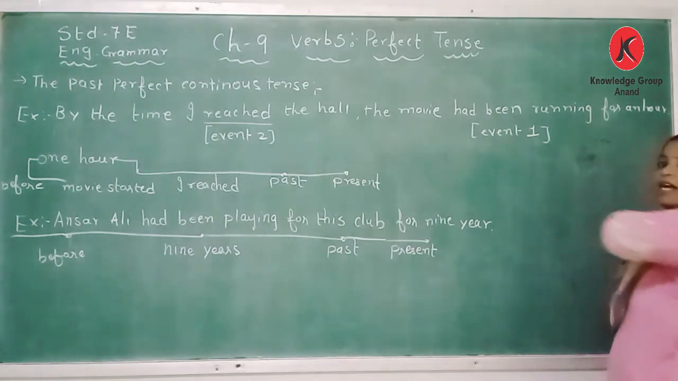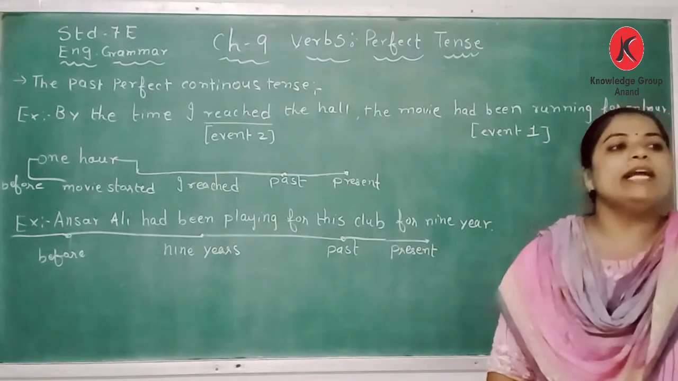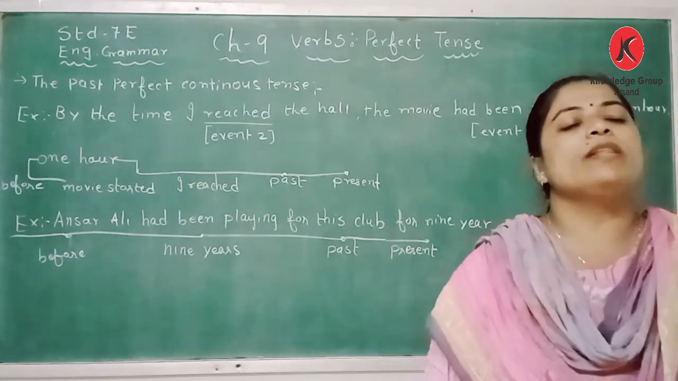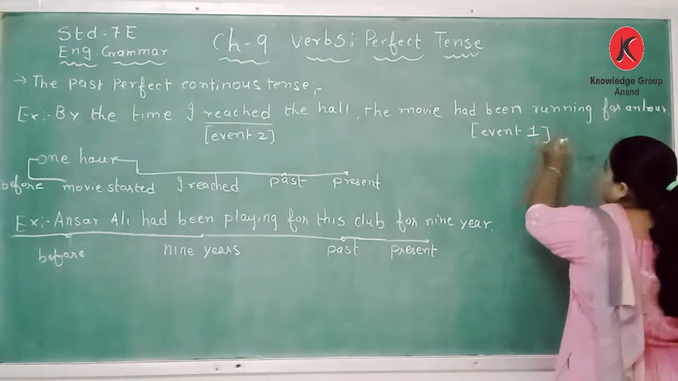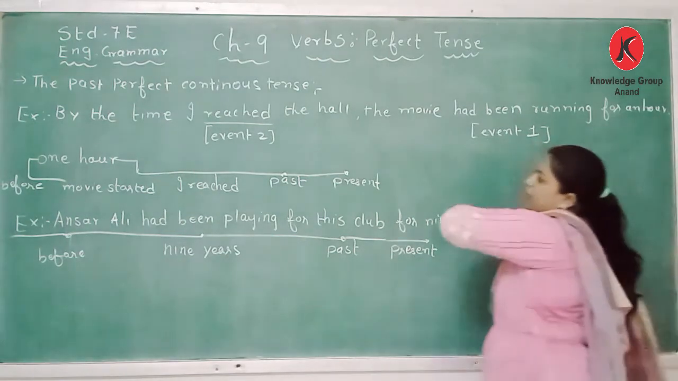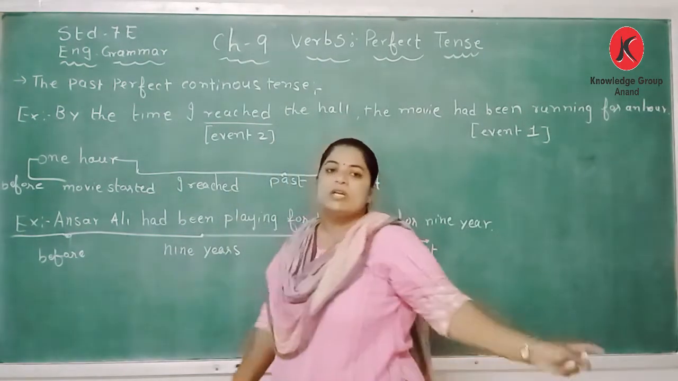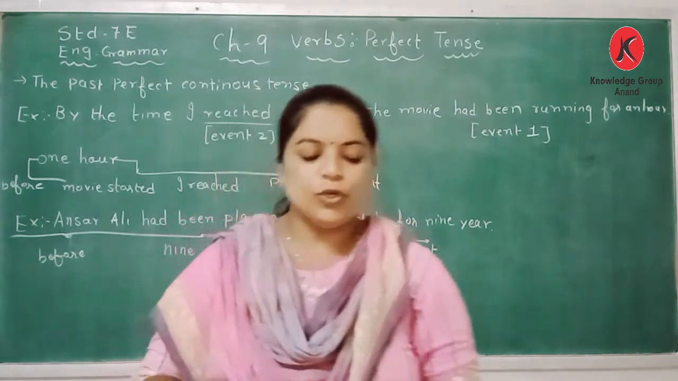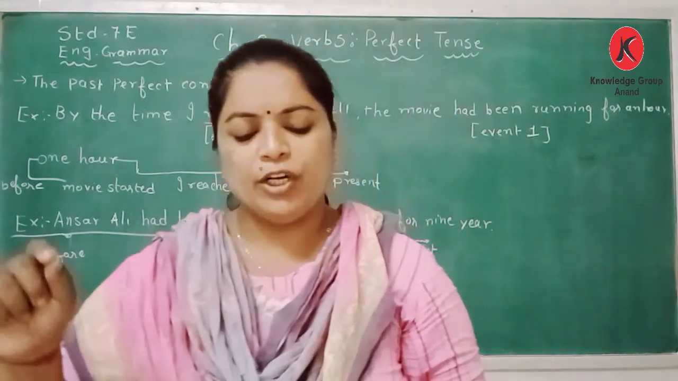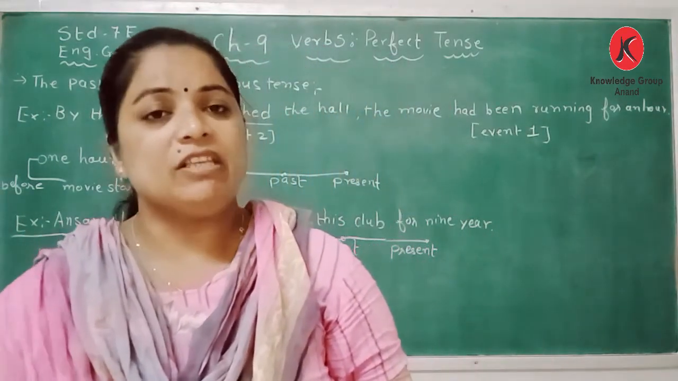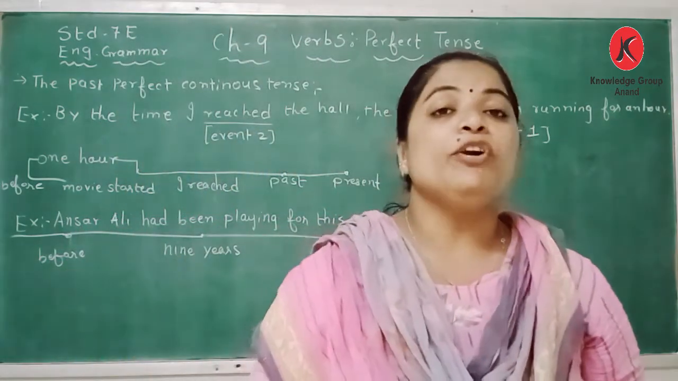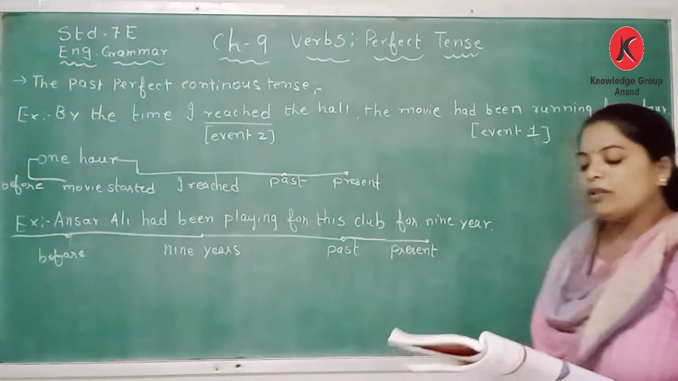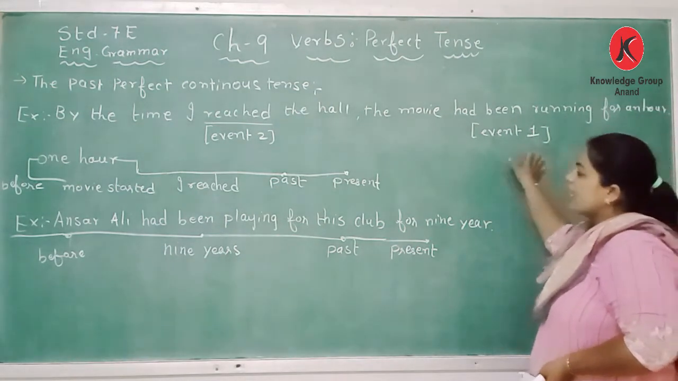For example, if we take that the movie started at 12 o'clock, the person reached at 1 o'clock, after 1 hour. So this is event number 1. The movie started early, but the person reached late. So it is showing the timeline continued till the time of reference in the past. The tense tells us about the continuity of the longer action among the two acts. So these are the two acts.